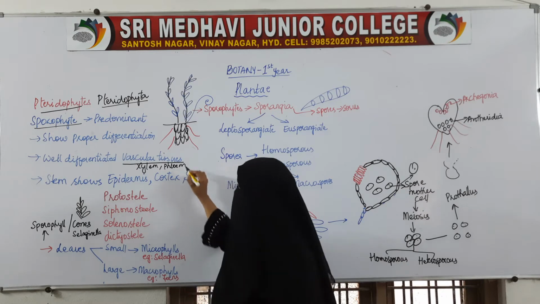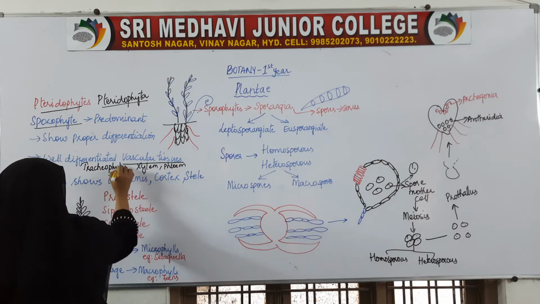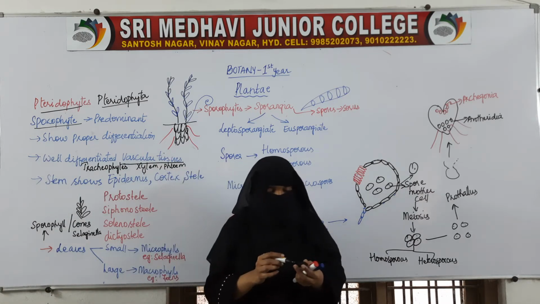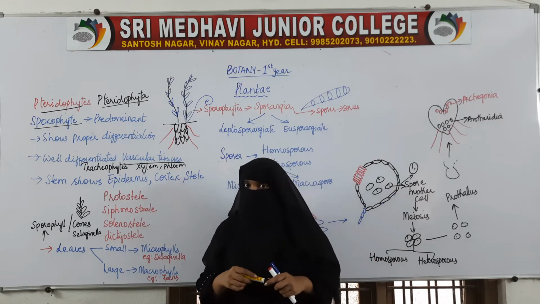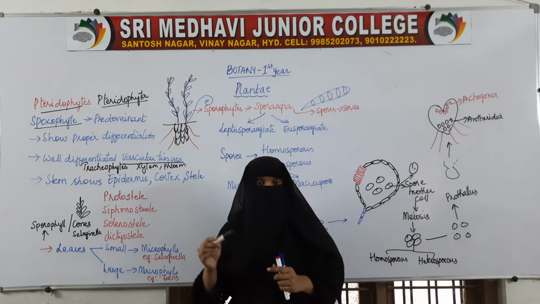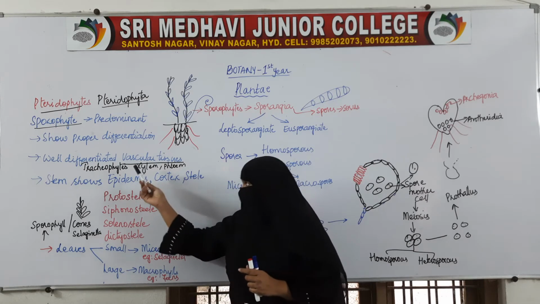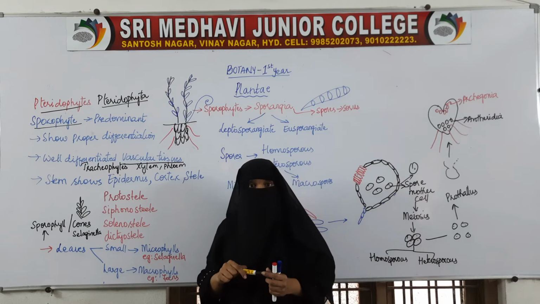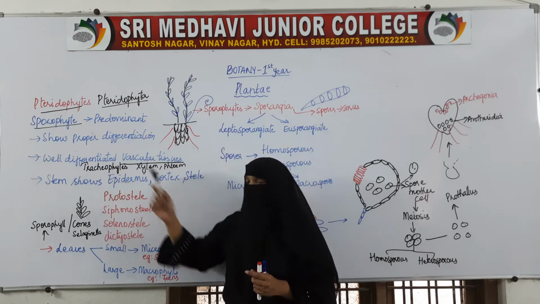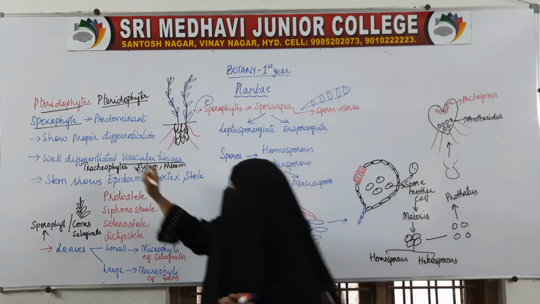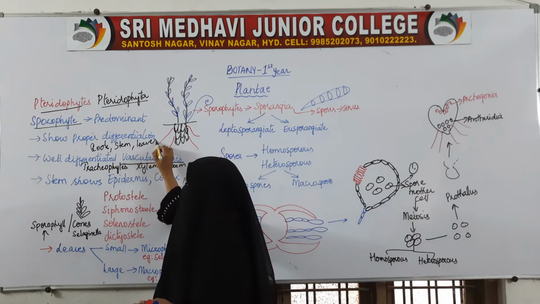So that is why these are called tracheophytes, the organisms which show a vascular system. Bryophyta were called atracheophytes because the vascular system was absent. Here a proper vascular system is present, that is why they are called tracheophytes. So they show proper differentiation, that is, roots, stem and leaves are present.